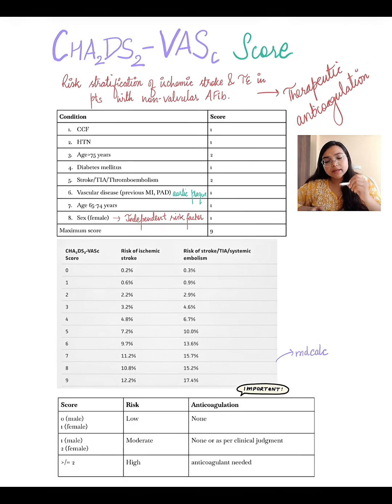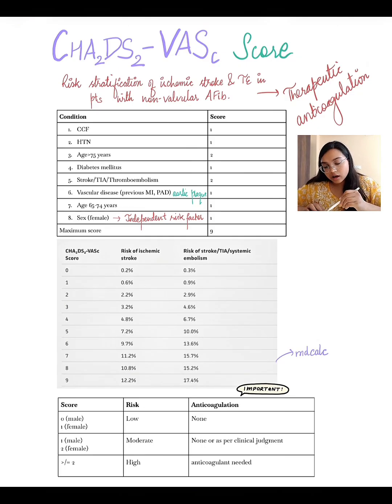This score is basically only used for non-valvular atrial fibrillation, because in valvular atrial fibrillation the stroke risk is so much higher that the CHA2DS2 score often underestimates the risk for stroke. So anticoagulation is started despite the CHA2DS2 score. There are 8 components inside the CHA2DS2 score.